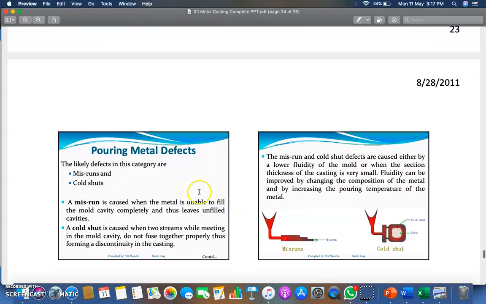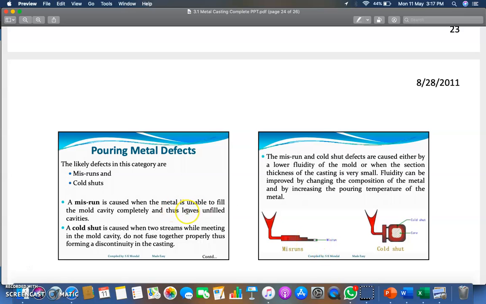Now, moving towards the pouring metal defects, the likely defects in this category are misrun and cold shuts. Let's see. The misrun is caused when the metal is unable to fill the mold cavity completely. As you can see in the picture, from a sprue where you are feeding the material it is moving with the help of runner to the gate, then mold cavity, but at the end it is stopped here. Means there is a space in the mold cavity which is not filled by the molten material.